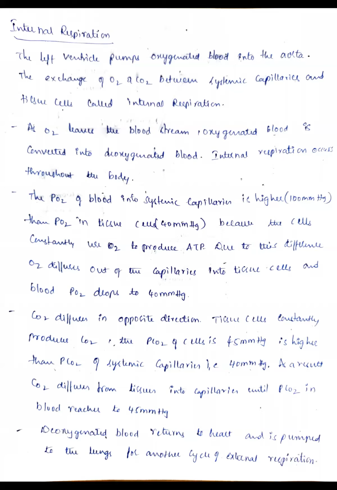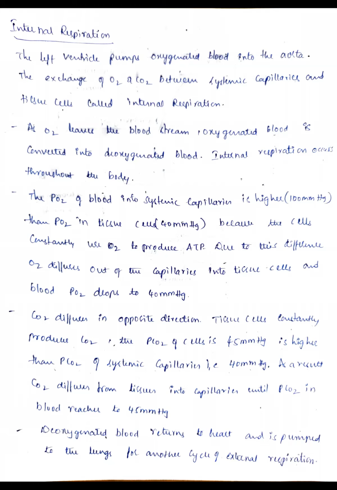Next is the diffusion of carbon dioxide, which takes place in the opposite direction. Here the tissue cells constantly produce carbon dioxide. The partial pressure of carbon dioxide in the cells is 45 mm of Hg, which is higher than in the systemic capillaries, that is 40 mm of Hg. That's why carbon dioxide diffuses from the tissues into the capillaries until the carbon dioxide in the blood reaches 45 mm of Hg. Until then there is a continuous diffusion from the tissues into the systemic capillaries.